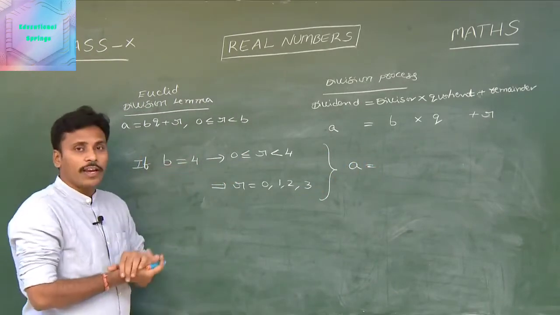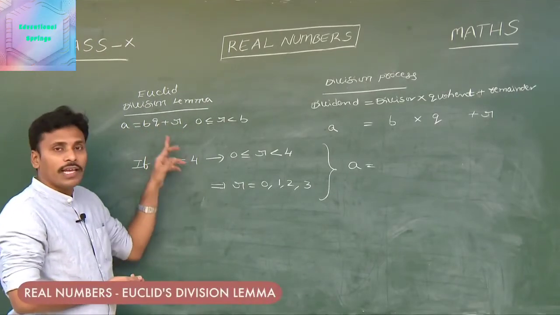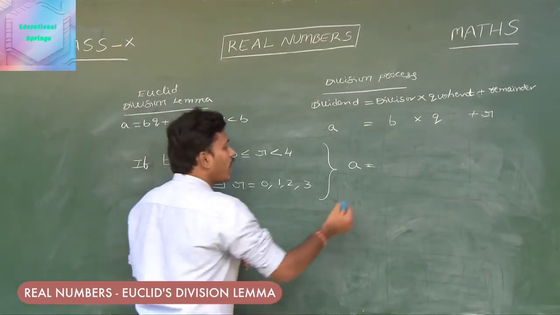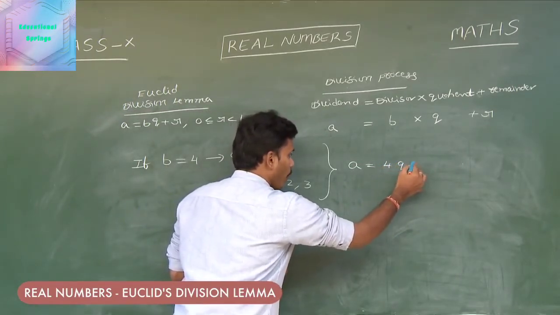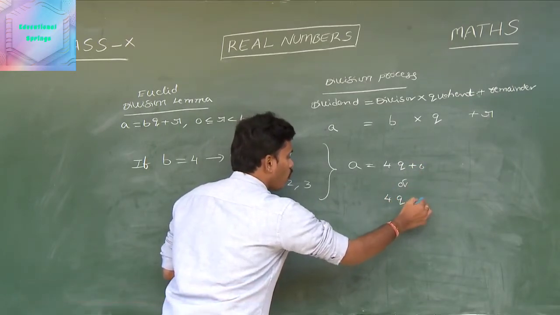According to Euclid's division lemma, a = bq + r. And we need to take 4 in the place of b, and a is any positive integer. And now a = 4q + 0, or a = 4q + 1.